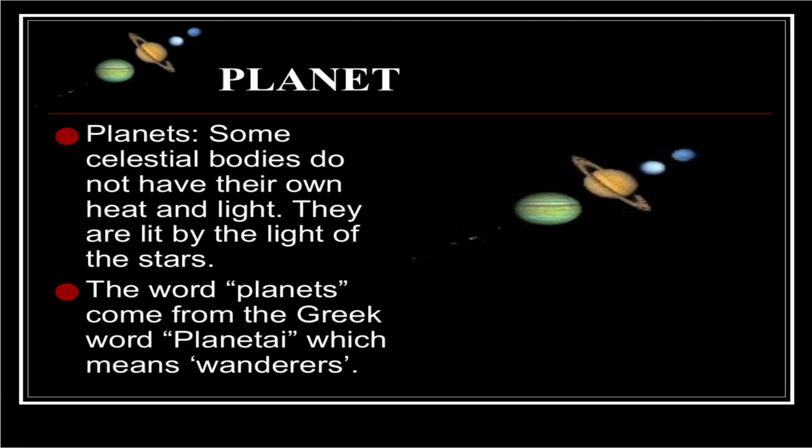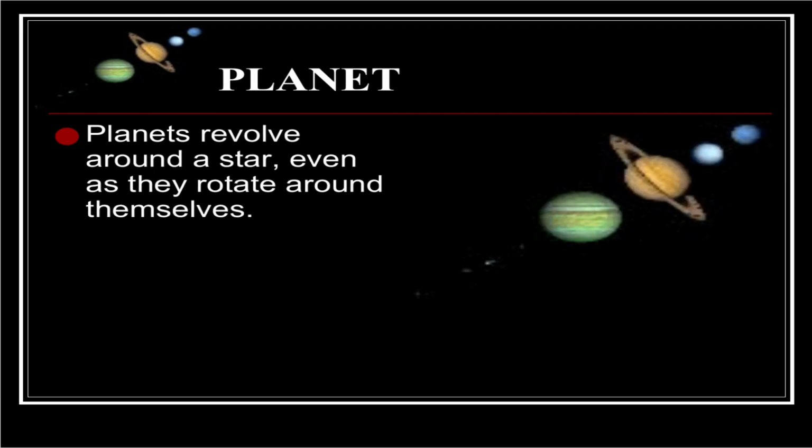Now we see the planet. Some celestial bodies do not have their own light and heat. They are lit by the light of the star. The word planet came from the Greek word planetai, which means wanderer. Planets revolve around a star even as they rotate around themselves.